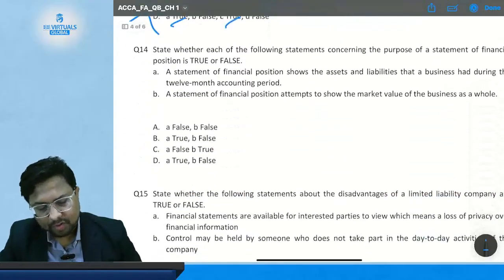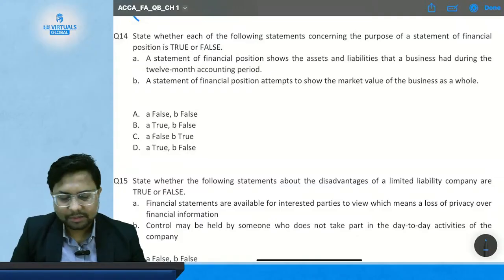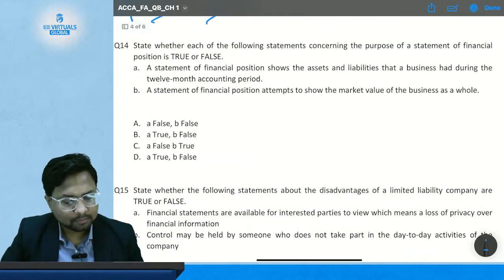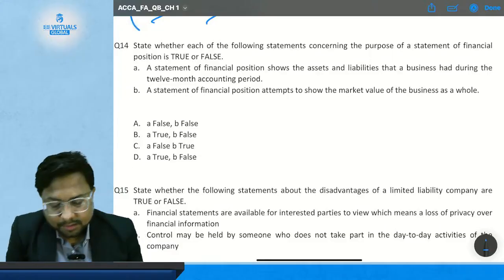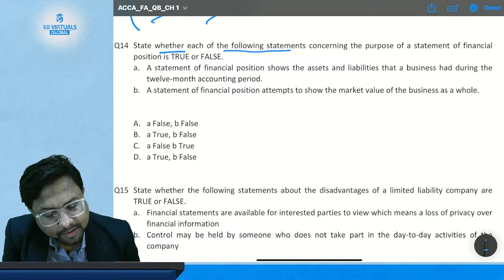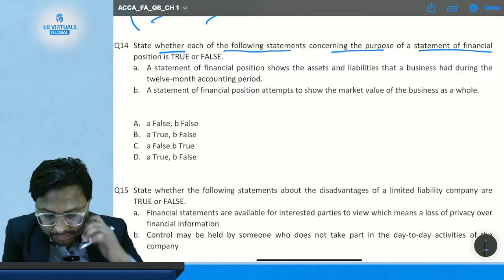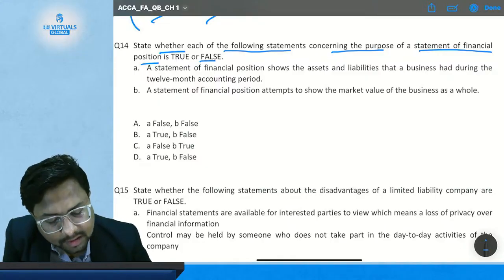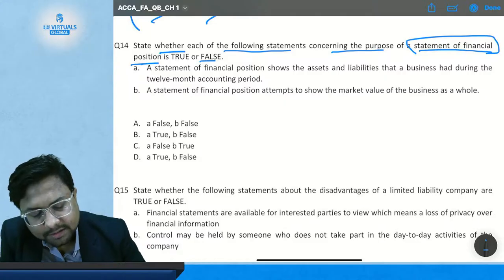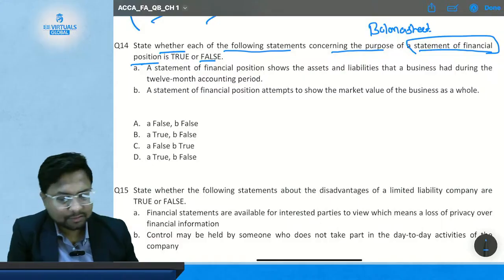Okay. So mark this question as important, because these are the questions which might need some of your attention and discussion. Now question number 14, where we have to state whether each of the following statements concerning the purpose of the statement of financial position is true or false. So we have to tell whether the statement is true or false in the light of the statement of financial position, that is, balance sheet or SOFP.